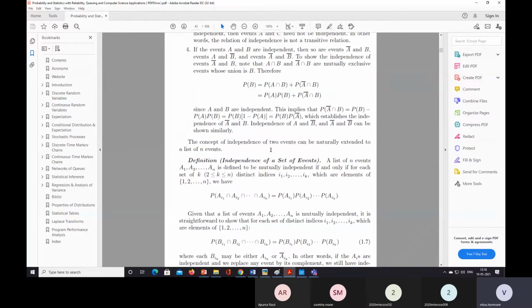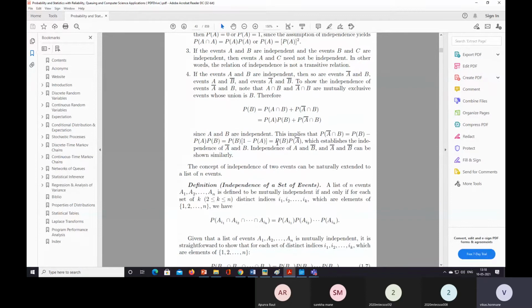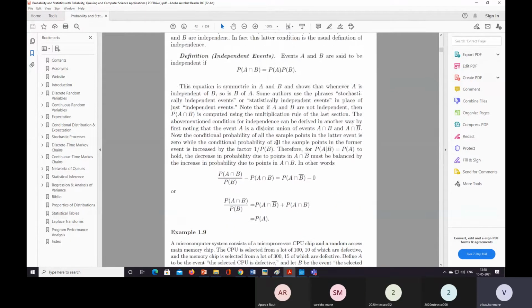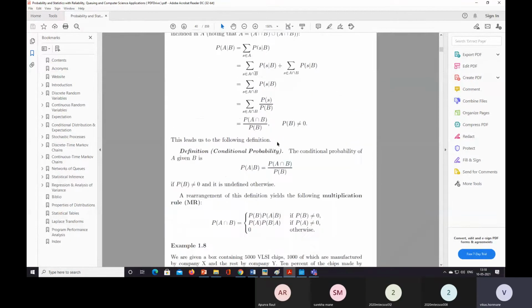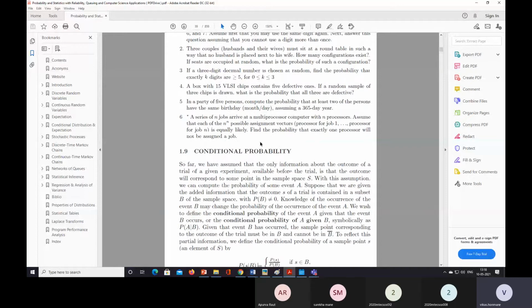Good afternoon. So today we start the new topic, which is the fifth and sixth topic. We combinedly take the fifth and sixth topic, and thereby we see conditional probability. And the second point that we are going to see is independence, conditional independence, then Bayes theorem, and lastly we see the Bernoulli trials.